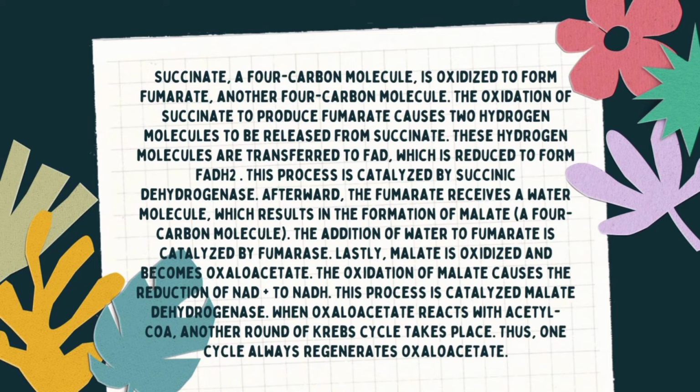This process is catalyzed by malate dehydrogenase. So, pag nag-react ang oxaloacetate sa acetyl-CoA, uulit na naman ang Krebs cycle. So, sa isang cycle, they always regenerate oxaloacetate.